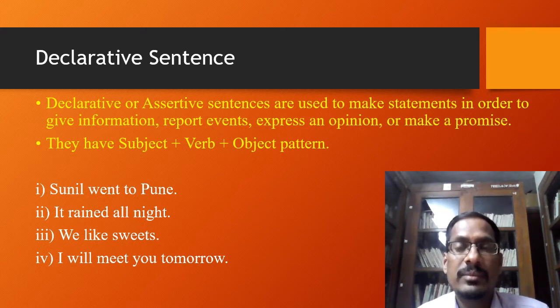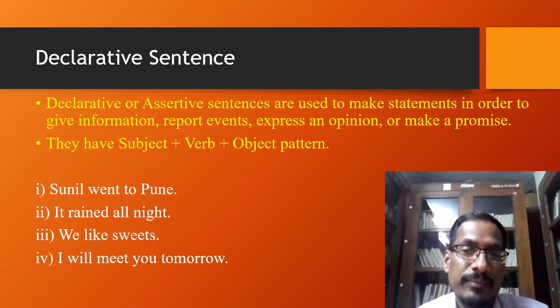So for these purposes, these declarative or assertive sentences are used, and they have a very typical pattern, and that is subject, verb, and object. So in a declarative or assertive sentence, we have subject, verb, and an object.